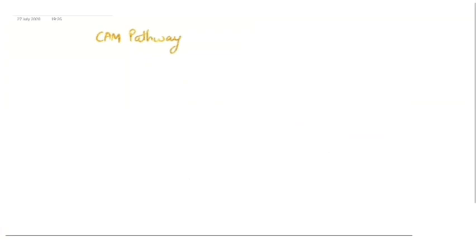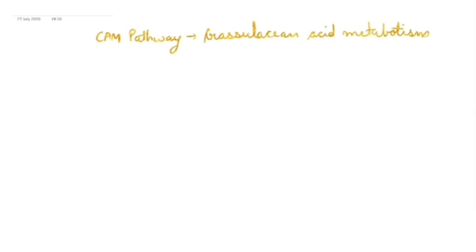This CAM pathway stands for crassulacean acid metabolism pathway. Now, apart from this CAM pathway, a few more names are there for this, that is dark CO2 fixation.